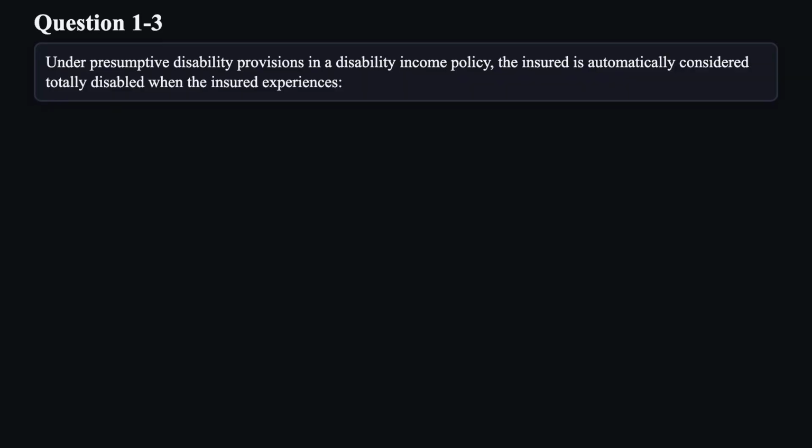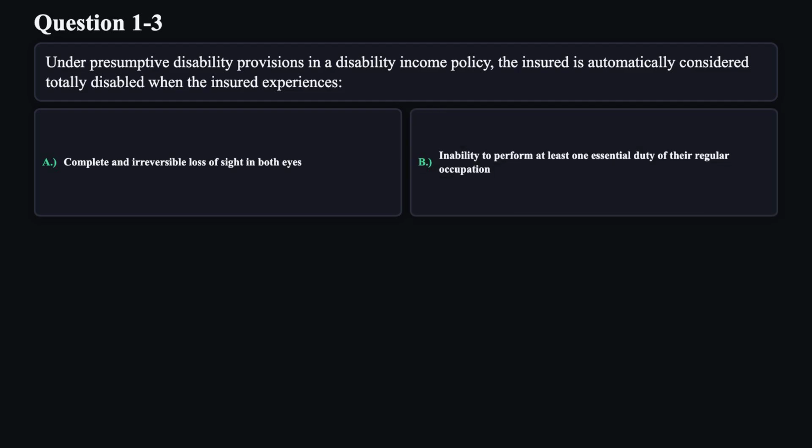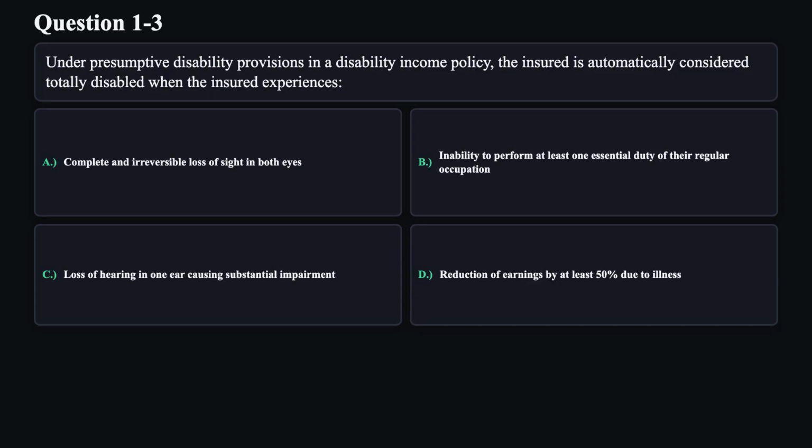Question 3. Under presumptive disability provisions in a disability income policy, the insured is automatically considered totally disabled when the insured experiences: A. Complete and irreversible loss of sight in both eyes. B. Inability to perform at least one essential duty of their regular occupation. C. Loss of hearing in one ear causing substantial impairment. D. Reduction of earnings by at least 50% due to illness.